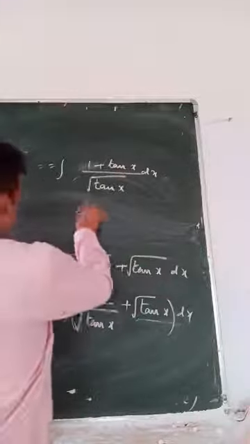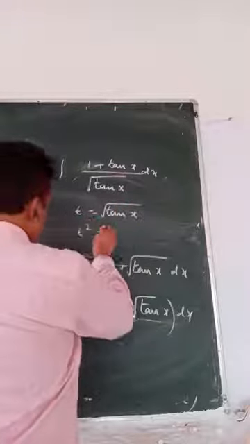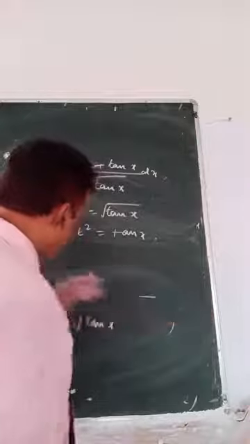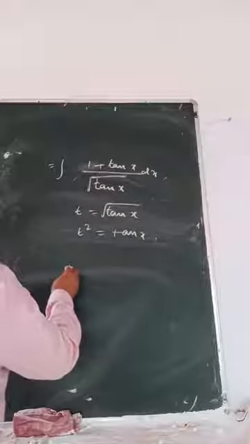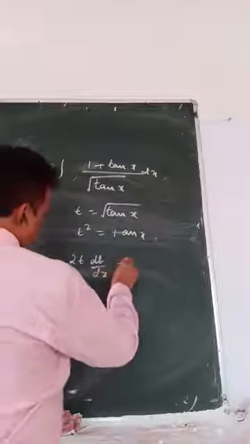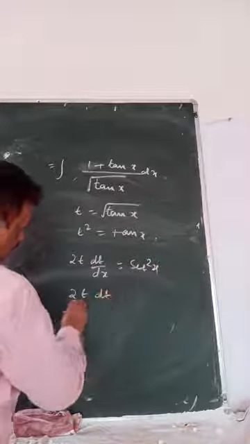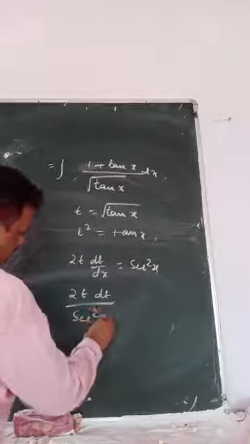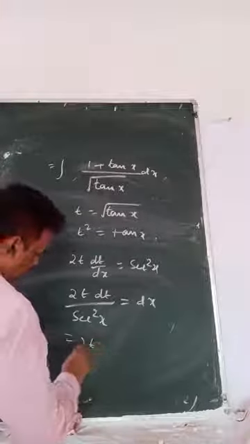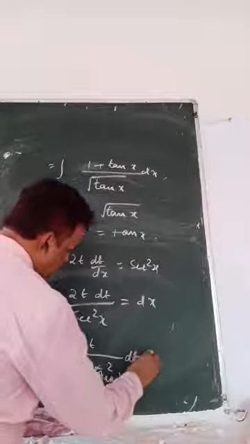Put t equals to tan x root over. T square equals to tan x. So then 2t dt by dx is sec square x. 2t dt by sec square x equals to dx. 2t by 1 plus tan square x dt equals to dx.